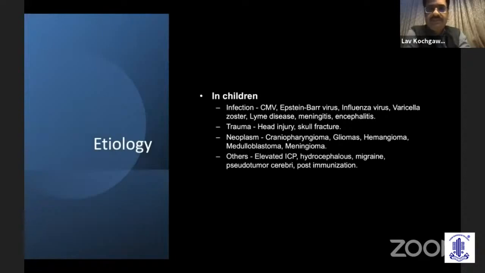So etiology wise, when an adult presents with a 6 nerve palsy, first thing we look for is diabetes and hypertension. And in children, we ask for history of fever. Other causes could be, again, trauma, neoplasm, and elevated intracranial pressure.